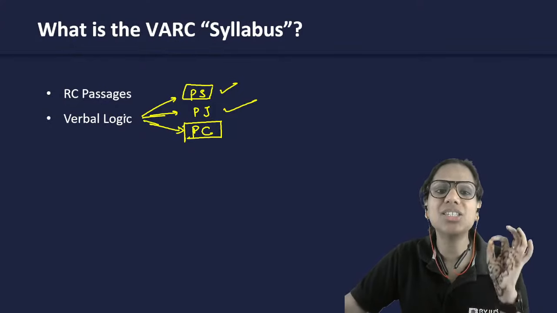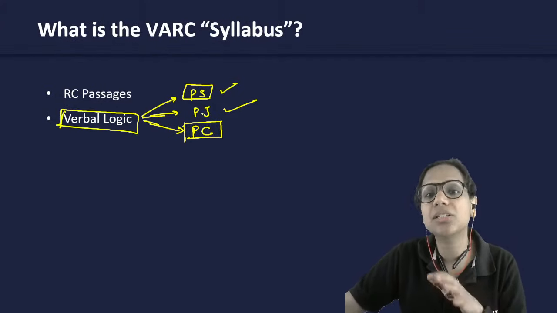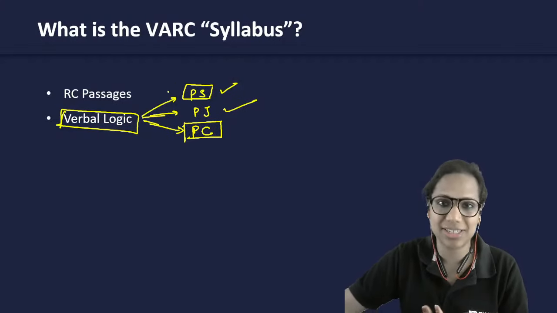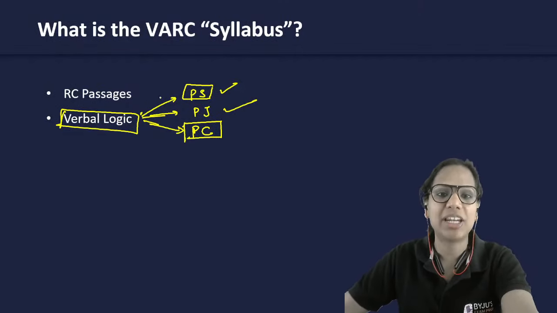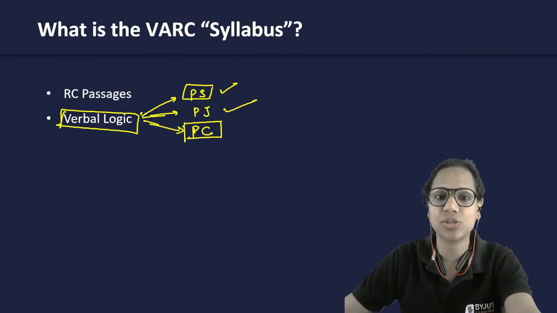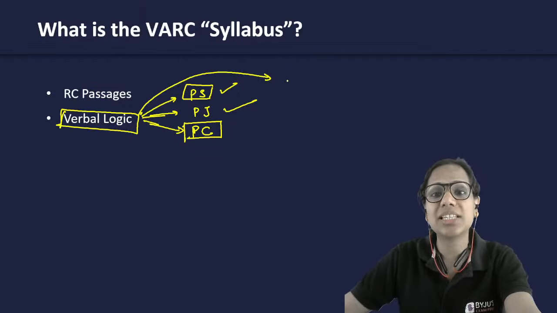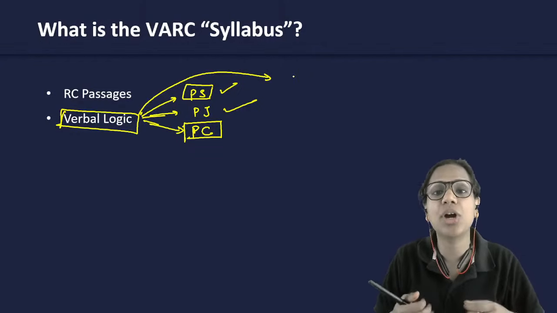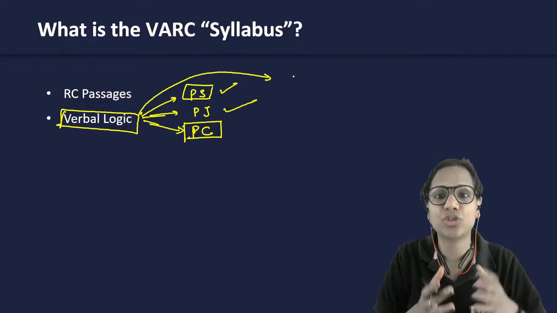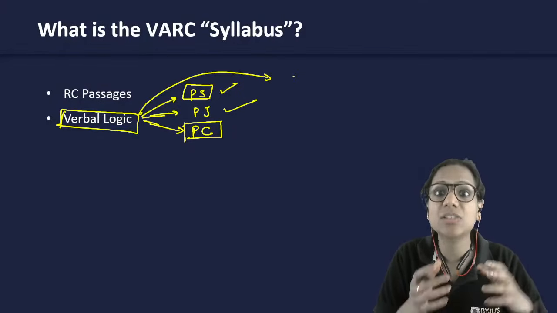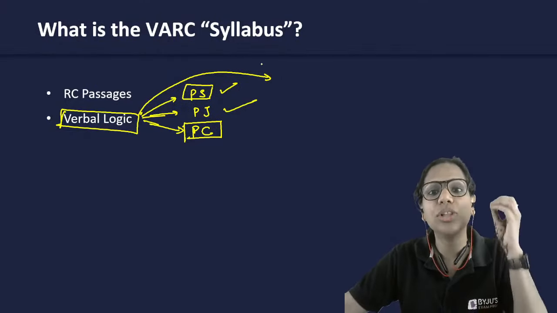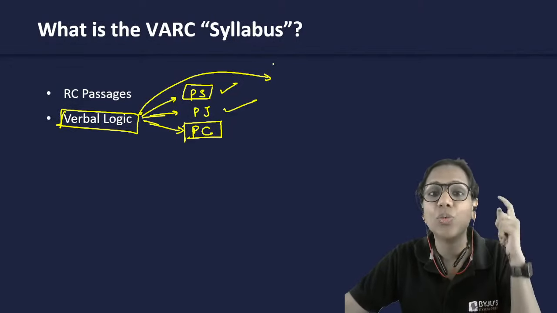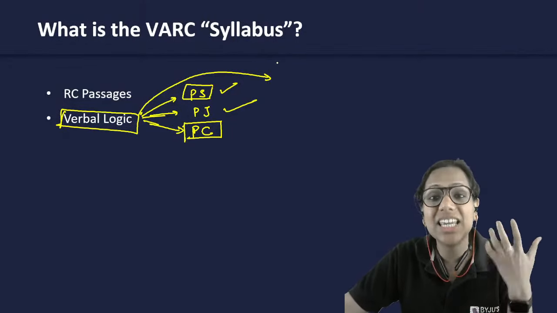But this is not the complete scope of verbal logic. Verbal logic goes beyond this, right? So you will see that in a lot of your OMETs, other management entrance tests, there are other types of questions also that come under this category of verbal logic. For instance, questions such as course of action, where a problem is given to you and you are asked, what is the logical course of action given this situation, given this problem? As a manager of this company, what would your course of action be? Right? Such questions. So, all these miscellaneous short questions which test your reasoning ability,